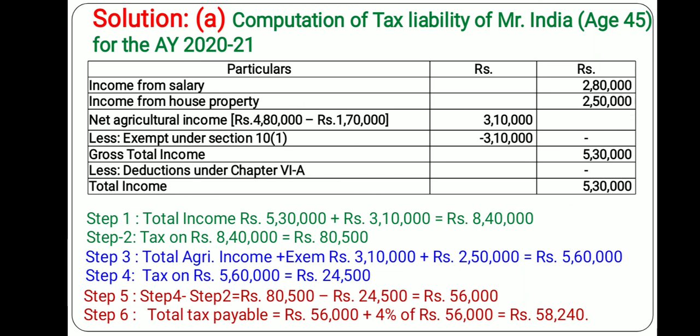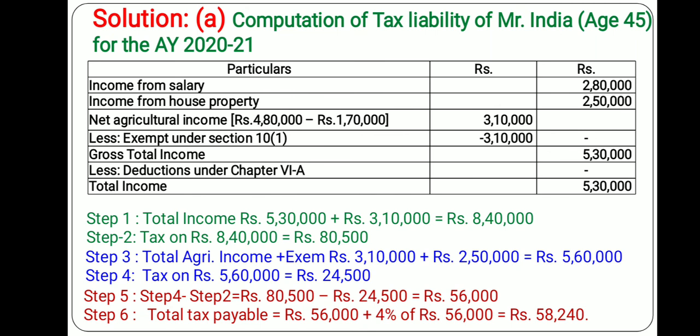In step 4 we apply the same tax rate and compute the tax liability again. It comes to 24,500. In step 5 you deduct step 4 from step 2, 80,500 minus 24,500, so it is 56,000. In his case no surcharge is applicable, so we add only cess.